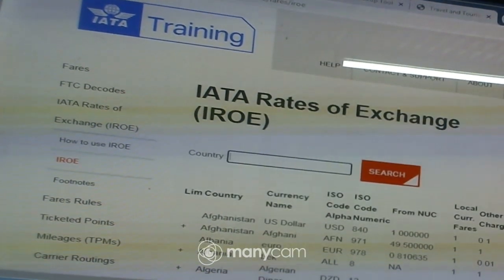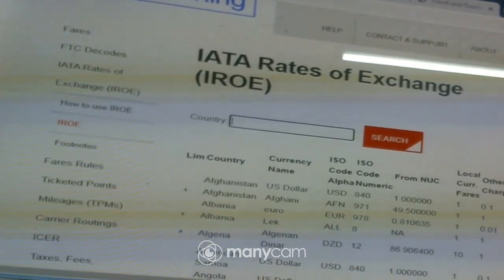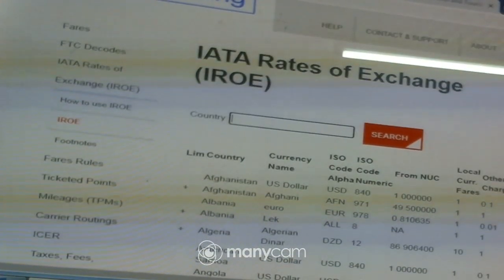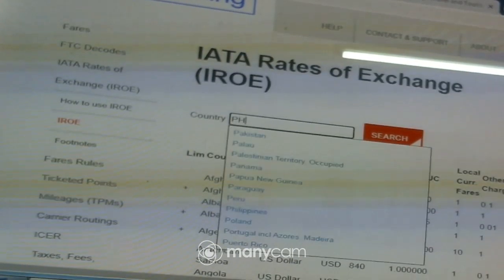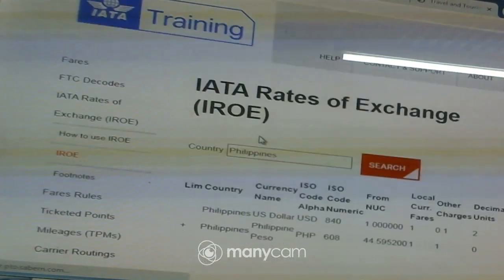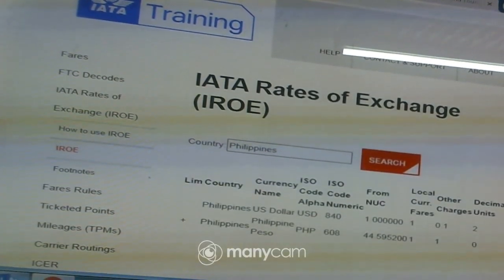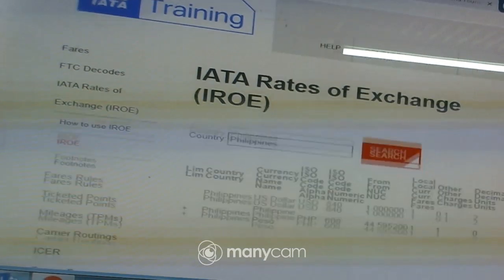Then now we shall be specific here. This is the list of the countries, but we are interested in the origin, which is the Philippines. So you simply write Philippines. So you click on that. Then search. Here we have two. We have two Philippines. You can see here.